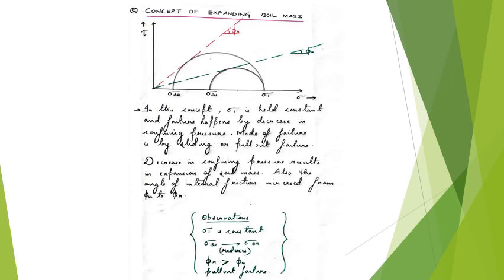So the last concept that I'll be explaining is the concept of expanding soil mass. Till now we have been controlling the confining stress parameter and then observing the improvement in strength of soil.